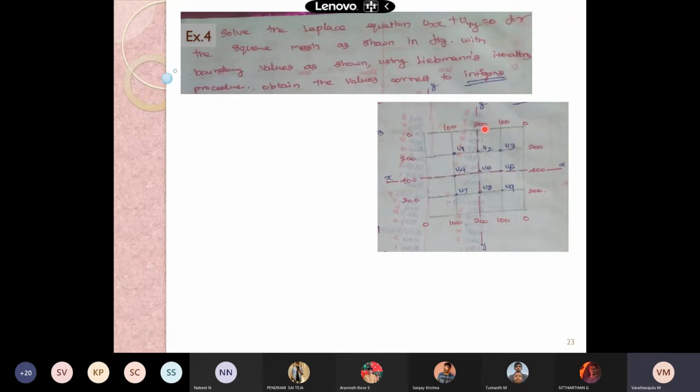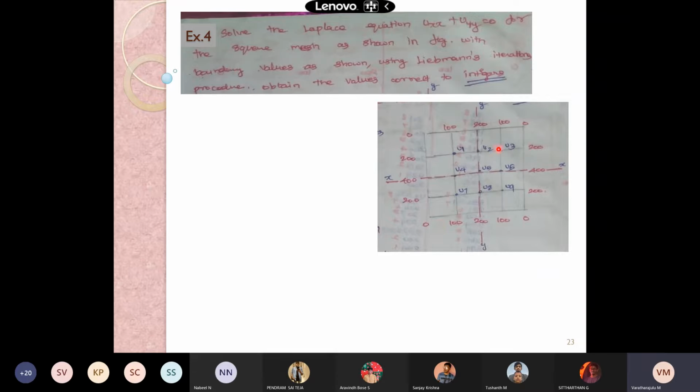Here 100, 100 and 200, 200 and 100, 100. So this is symmetric about the x-axis, as well as about the y-axis. We have 0, 0, 200, 200, 400, 400, and the boundaries are the same with respect to both axes. Therefore there won't be any need to find all the lattice points from U1 to U9, because the given lamina is symmetric about both axes.